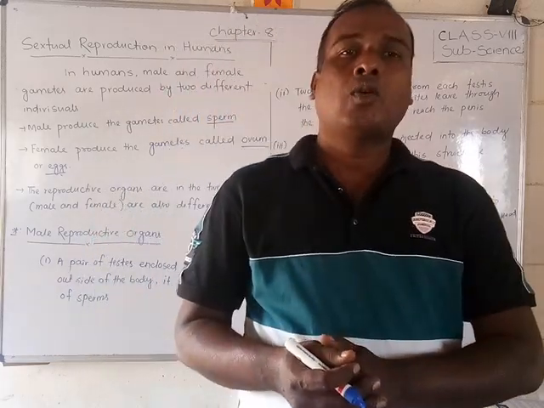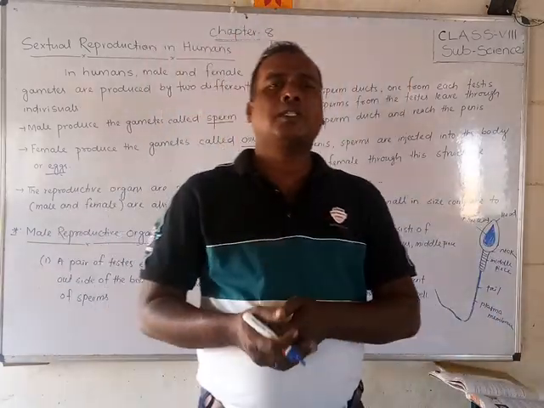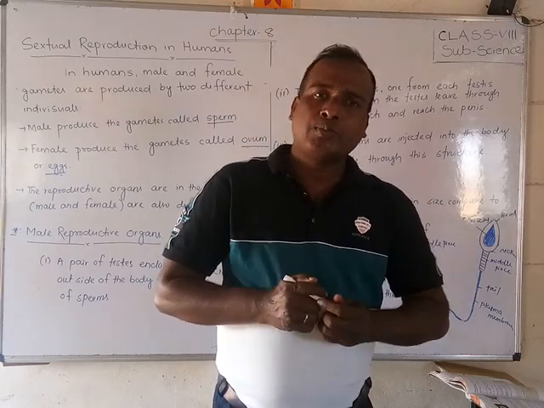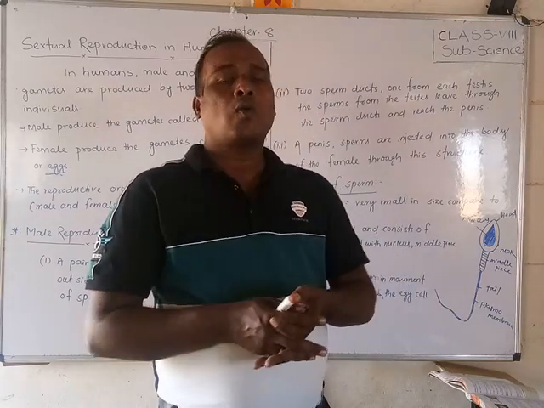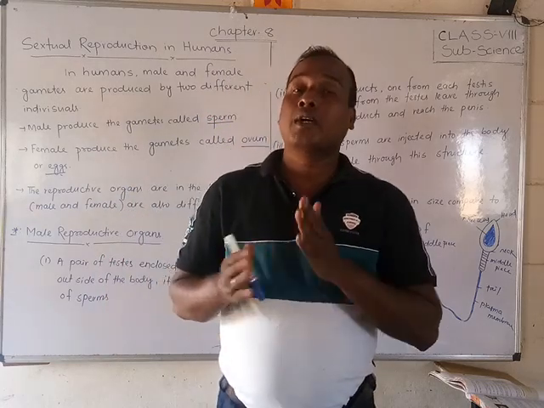Students, I hope you have understood what sexual reproduction is, and especially the male reproductive organs.